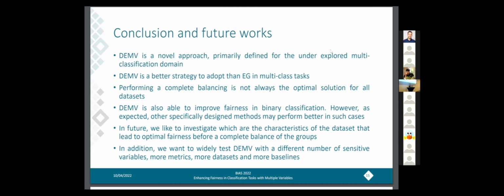And in the future, we would like to first investigate more which are the characteristics of the dataset that lead to optimal fairness before a complete balancing of the groups, like in the CMC dataset. And also, in addition, we want to evaluate our method more with a different number of sensitive variables, more metrics, more datasets, and more baselines also, if they are not too many.